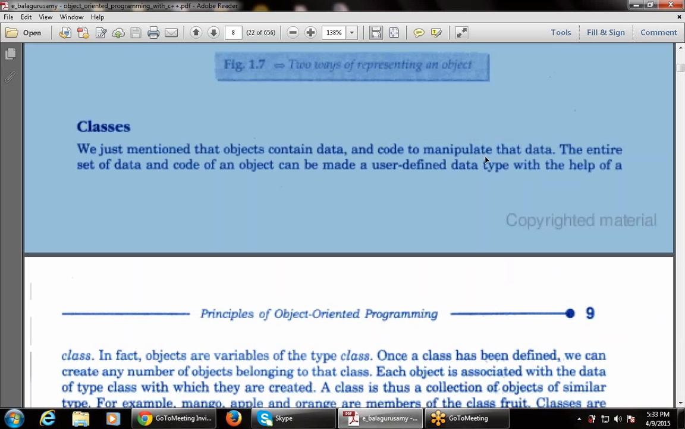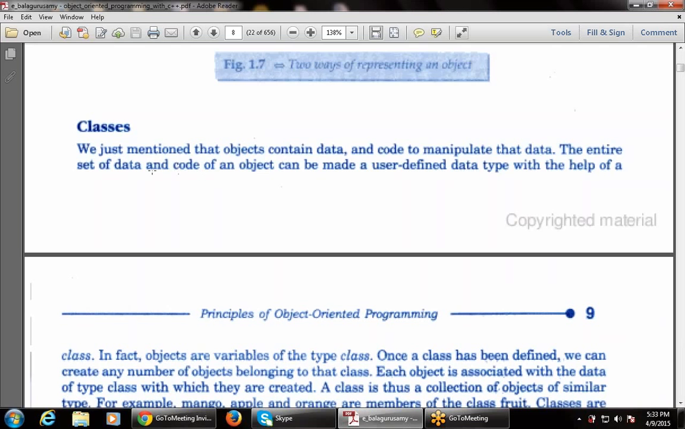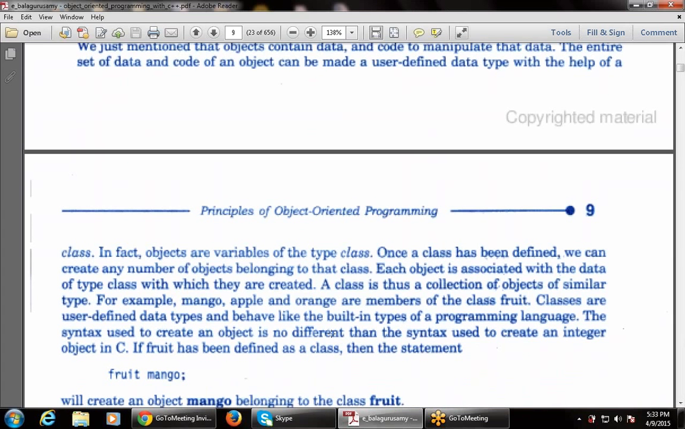We just mentioned that the object contains data and the code to manipulate the data. The entire set of data and code of an object can be made a user-defined data type with the help of a class. In fact, objects are variables of the type class. So class is a big entity compared to the object, or we can say objects are stored in a class, right?